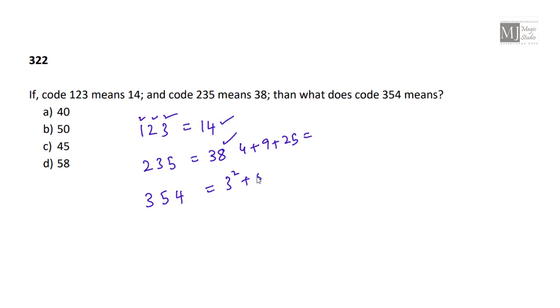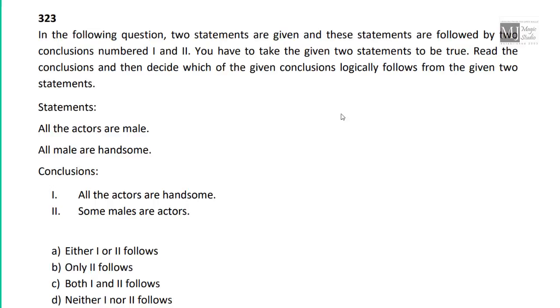So our answer should be 3 square plus 5 square plus 4 square. That is 9 plus 25 plus 16. 9 plus 25 is 34 plus 16 is 50. Option B fits in.